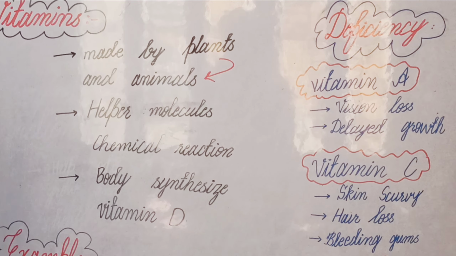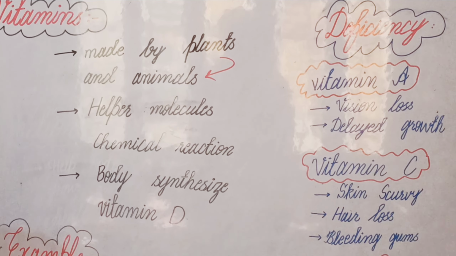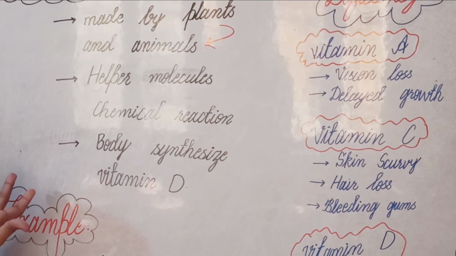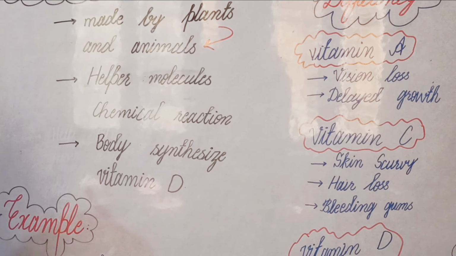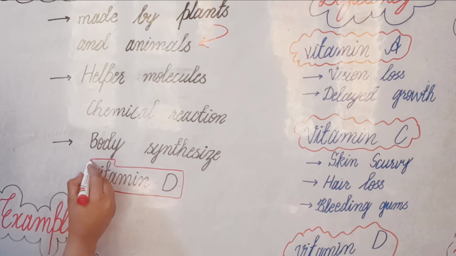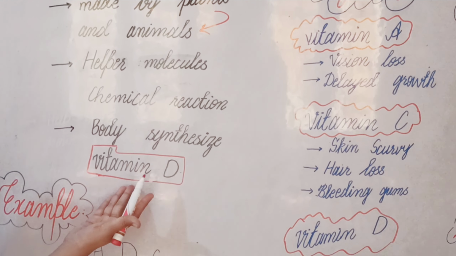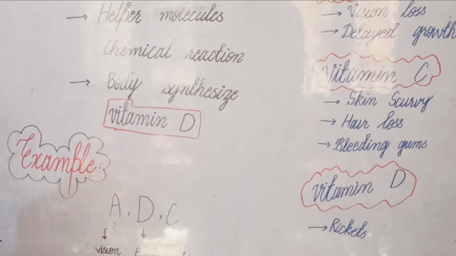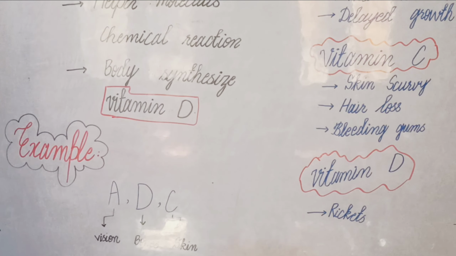Our body synthesizes vitamin D. The body breaks down helper molecules and makes vitamin D. We have already discussed vitamin D in a previous topic. There are many more examples of vitamins.